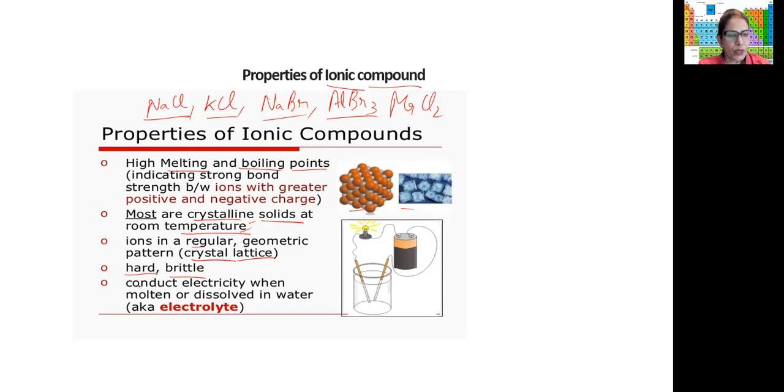Then they conduct electricity in the molten or dissolved state only. So they're very good electrolytes. They can conduct electricity. Why do they conduct electricity? Again, because they have ions. But, very important, they conduct only in the molten state. They should be melted or they should be dissolved in water. But otherwise, in the solid state, if I take just solid sodium chloride salt and connect it with wires and expect it to conduct electricity, it is not going to, but it has to be melted. Okay, so these are the properties of the ionic compounds.